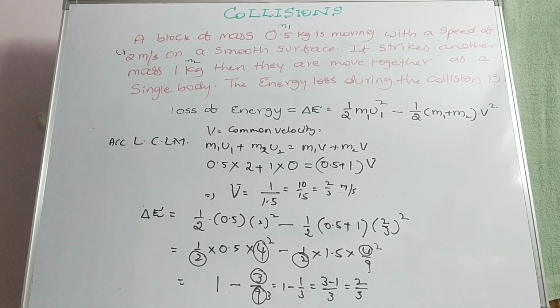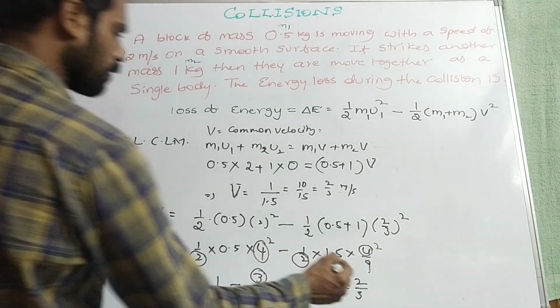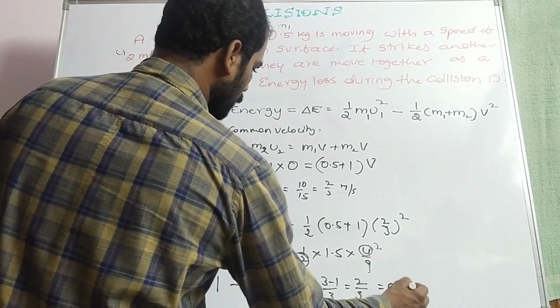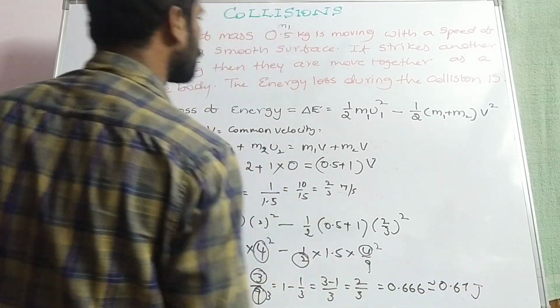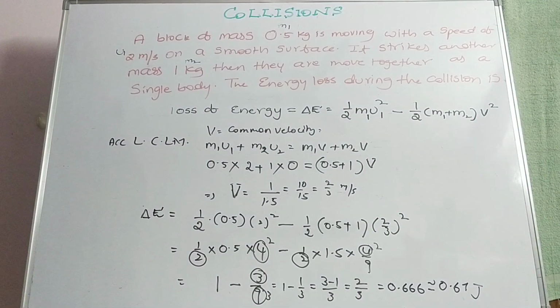Okay, 2 by 3. Now that is nothing but say 0.666, that is nearly equal to 0.67 joules will be the conclusion. Okay, 0.67 joules of energy will be lost there.